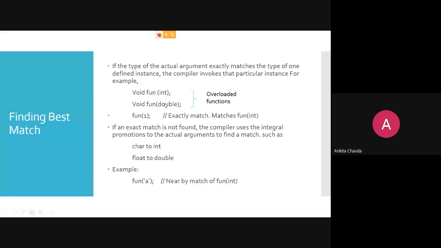I'm having only two functions, one with integer, one with double. But here I'm passing a character. So what do I need to do? It is possible to convert the character to an integer. Means the compiler will do that for you; you don't have to do it. This is known as integral promotion. So this a will be converted into the integer value 97, the ASCII value of the character.